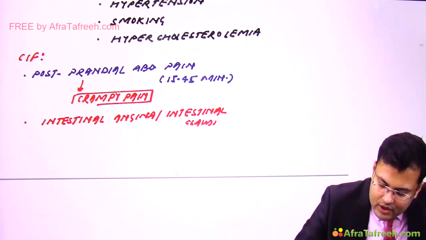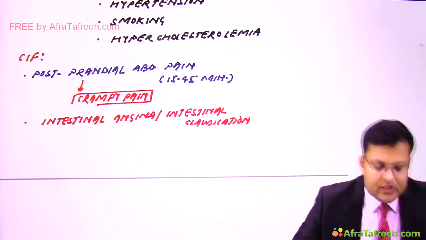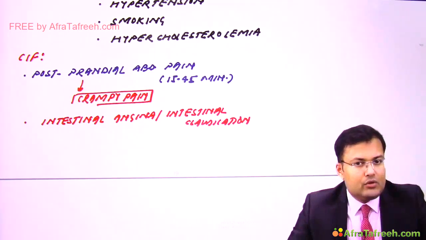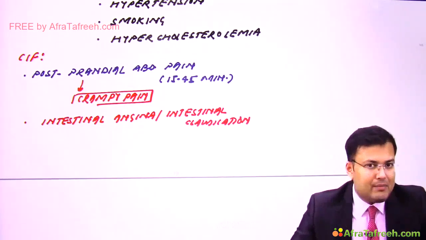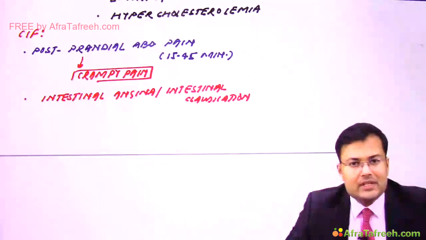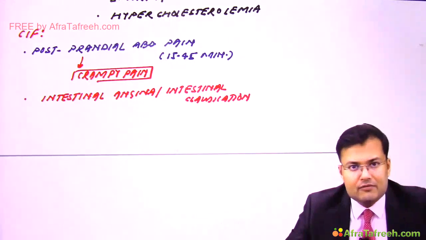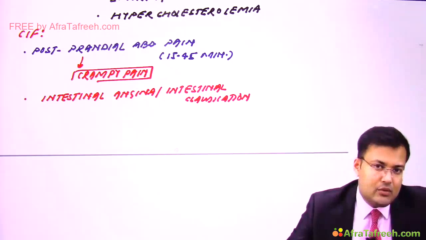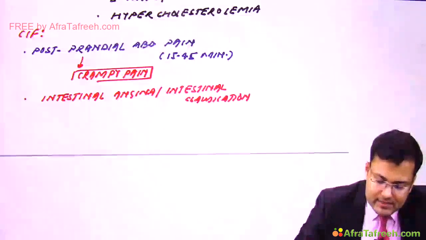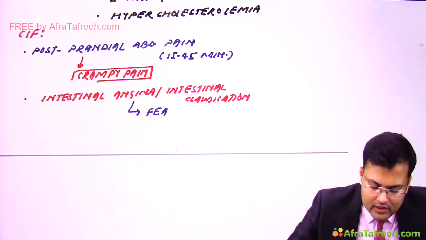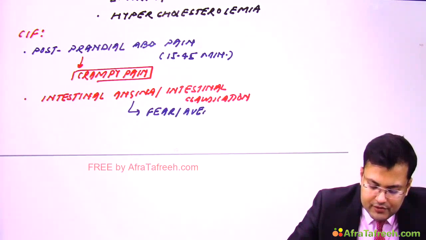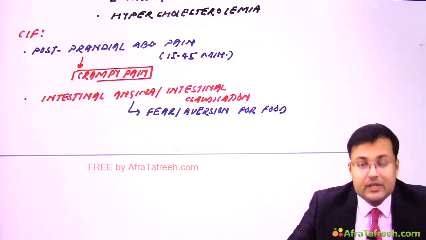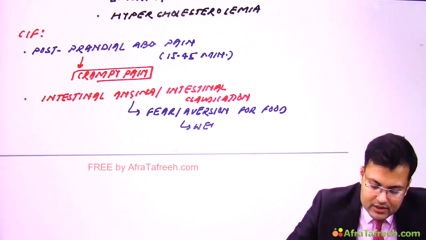Okay, so over a period of time this patient is going to understand that whenever the patient has meals, the patient has this kind of severe crampy pain, and that's why most of the patients have some kind of fear or aversion of food. So there is fear or aversion for the food, and that's why over a period of time patients are going to develop what? Weight loss also. So these patients have fear of food, and because of this, what's the problem? These patients are going to develop weight loss.